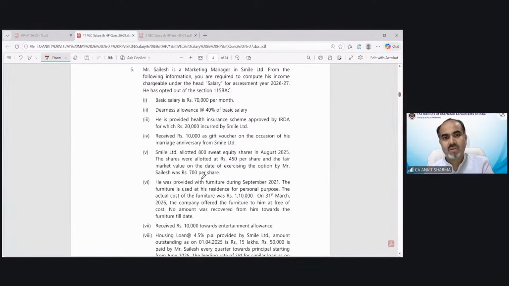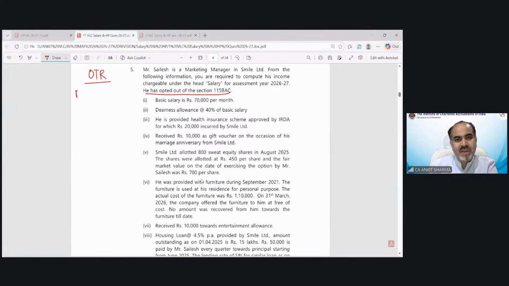Mr. Salesh is a marketing manager in Smile Limited. From the following information, you are required to compute his income chargeable under the head salary for assessment year 26-27. He has opted out of section 115BAC. So in this line only, this information is important, that he has opted out. That means we have to solve the question as per the optional tax regime. Clear? So let's solve it.